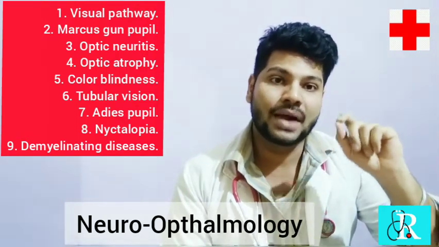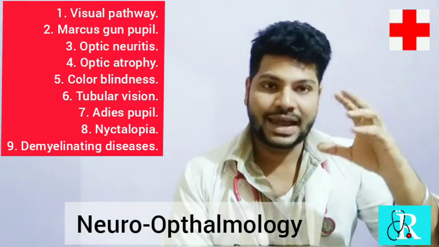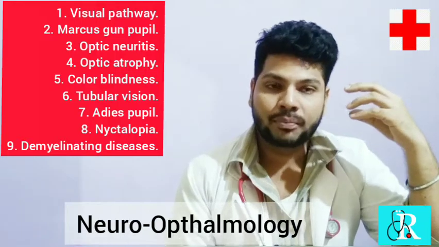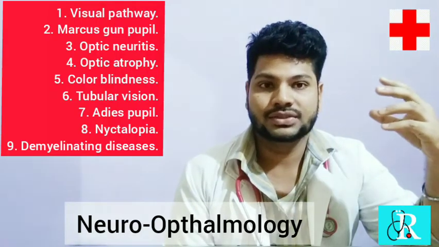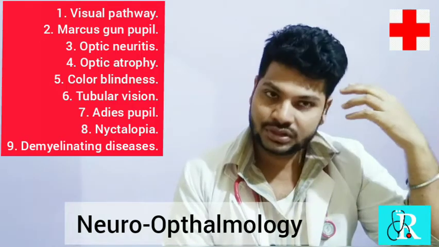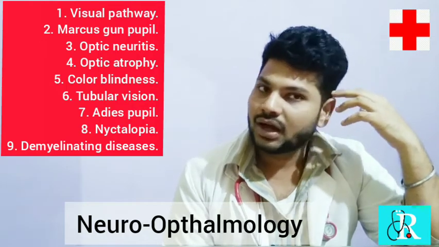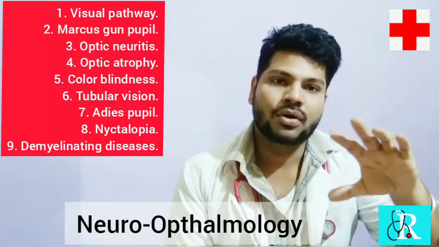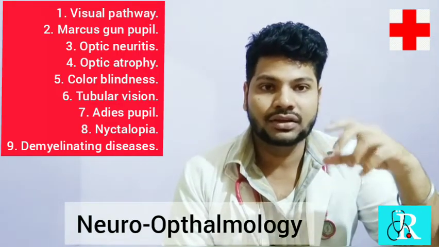So rods and cones are biological transducers which convert the light energy into an electrical impulse, and it is sent via the optic nerve and then to the optic chiasma, then to the lateral geniculate ganglion. It is sent to that ganglion, and then at the last it is sent to the visual cortex. So this much you should know about the visual pathway, how we get the vision.